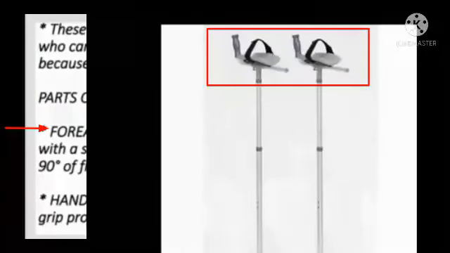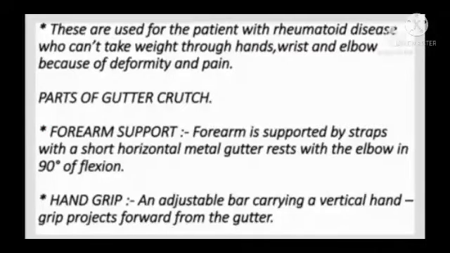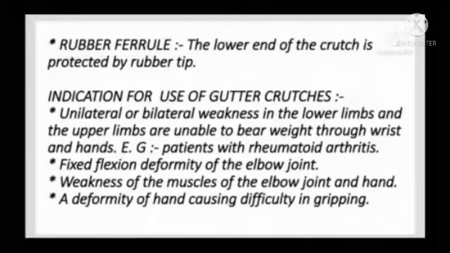Parts of the gutter crutch. Forearm support. The forearm is supported by straps with a short horizontal metal gutter, rest with the elbow in 90 degrees of flexion. Hand grip. An adjustable bar carrying a vertical hand grip projects forward from the gutter. Rubber ferrule. The lower end of the crutch is protected by a rubber tip.